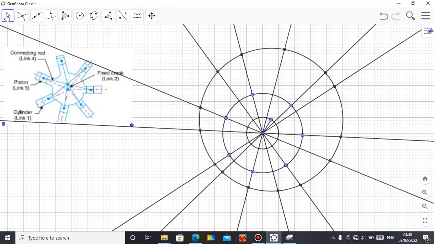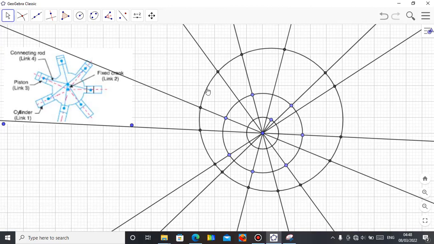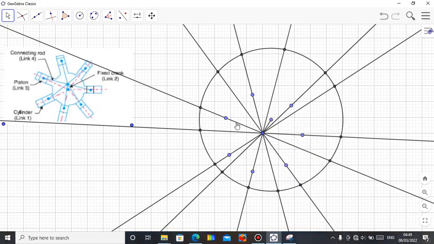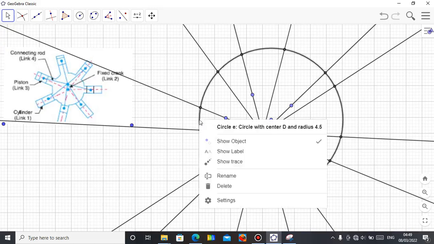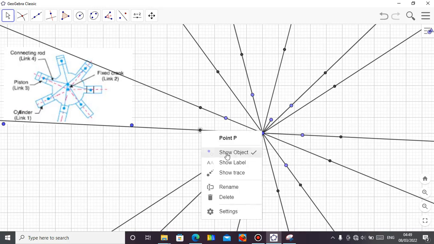Alright. Now I need to hide the ones I don't need. Let me start with this small circle here. Just right click, show object. Right click, show object. Okay, right click, show object. Let me remove, I don't need this one now. Right click this, show object.